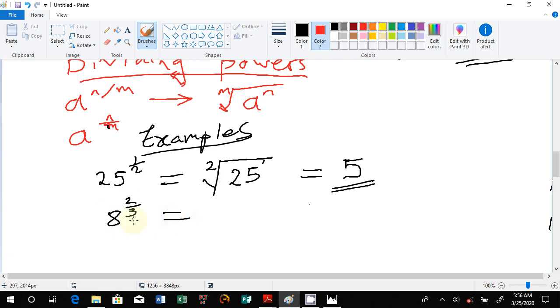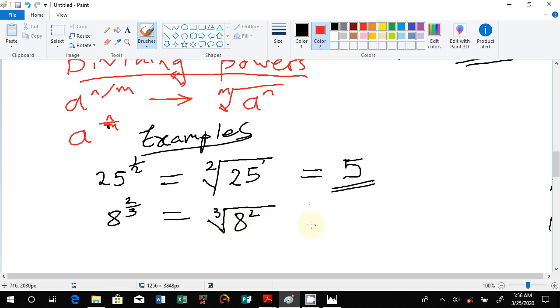Remember, we have said for numbers raised to powers which are in the form of a fraction, we introduce something like a square root symbol. Then we get the number on the base, put it there, so that becomes a cube root now. Then 8, we still maintain it, but raise it to the same power, which is 2.